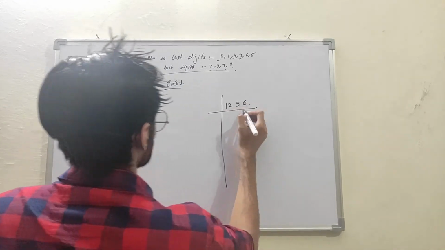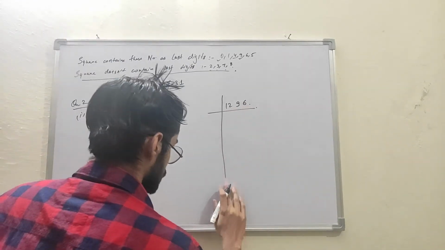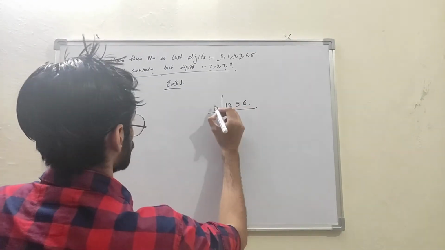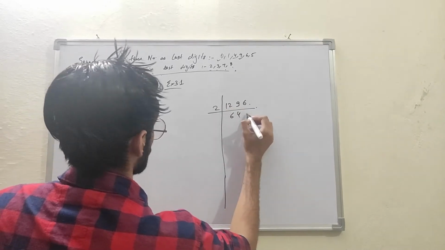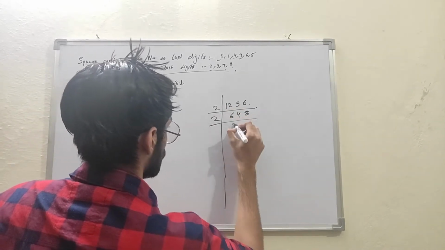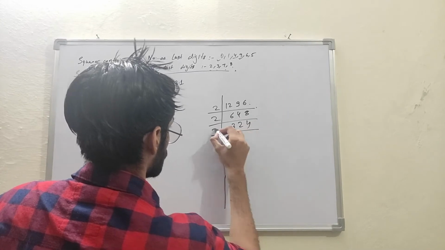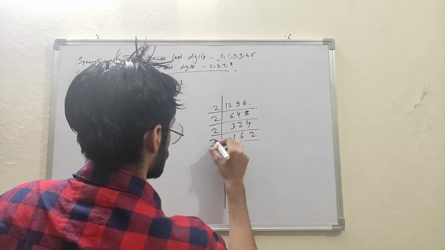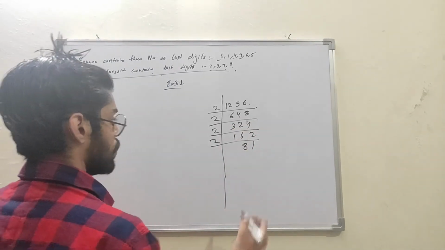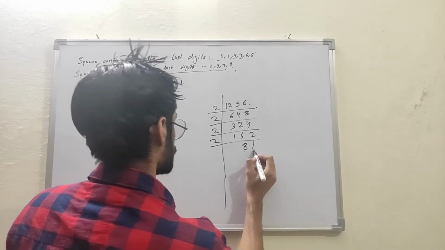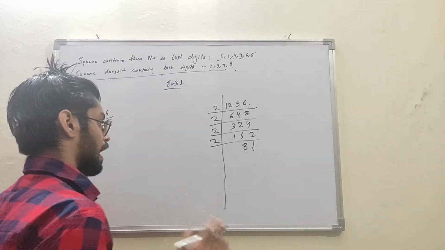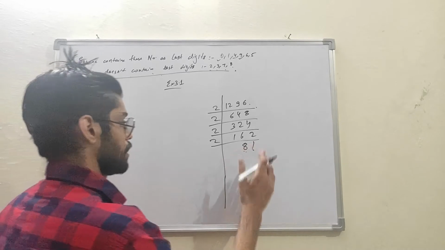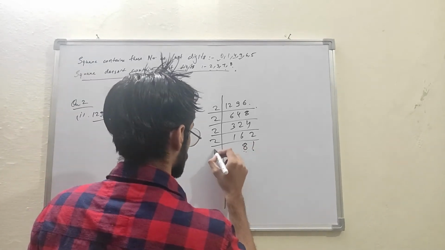So 1296. 6 is present, that means it is divisible by 2, so we will start from 2. 2 6s are 12, 2 2s are 4, 2 4s are 8. Now 81. 8 plus 1 is 9. 9 is divisible by 3, so 81 will also be divisible by 3.